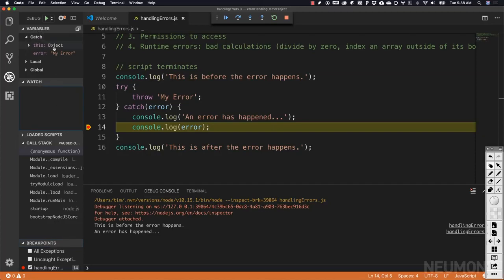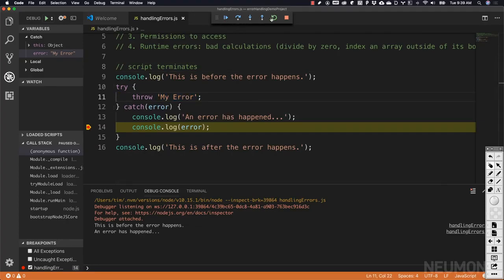We've got variables. We've got this, which refers to the global object. And then we've got our error right here. And the error is simply a string called myError. It is an object called error, but it's just a simple error. That's all we've got there. In our next screencast, we'll cover how to build custom errors and use actual error objects in order to hold more information about our error other than just a message. Right now, our error is extremely simple, and all it holds is the error message that we provided.